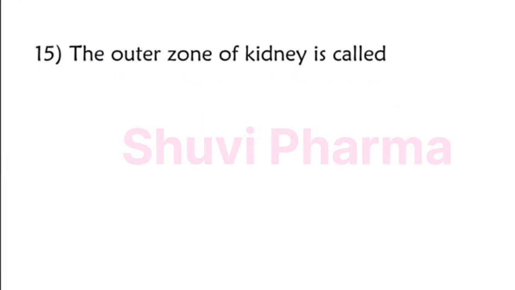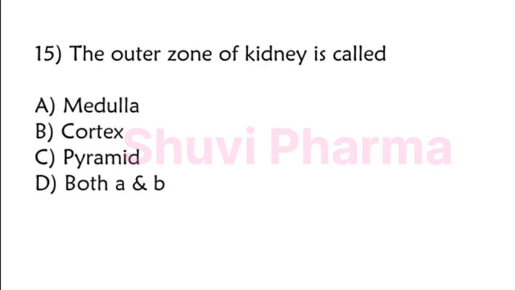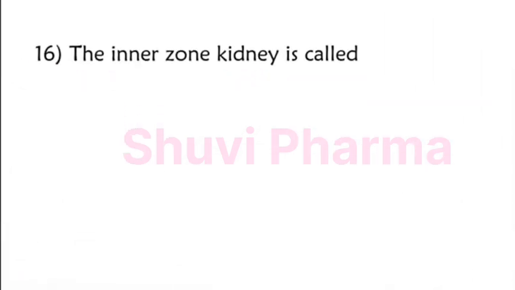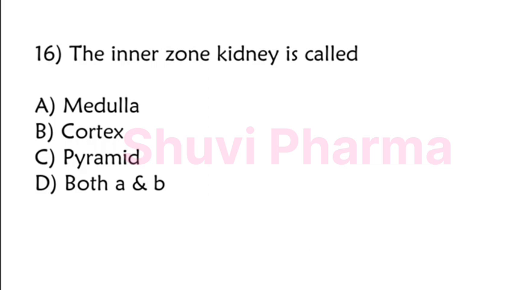The outer zone of kidney is called medulla, cortex, pyramid, both A and B. The correct answer is option B, cortex. The inner zone of kidney is called medulla, cortex, pyramid, both A and B. The correct answer is option A, medulla.